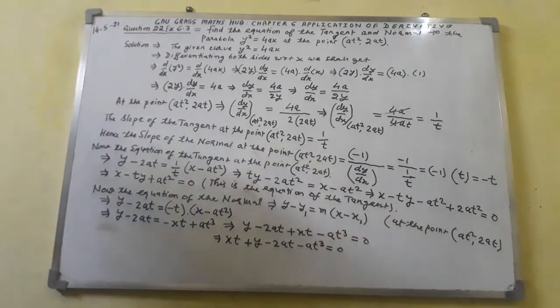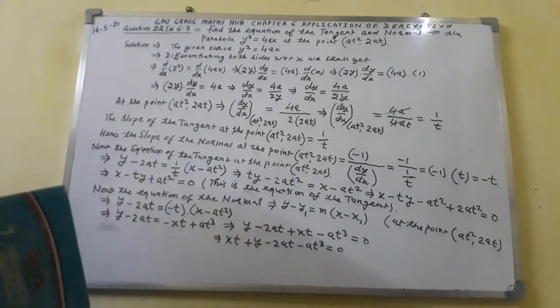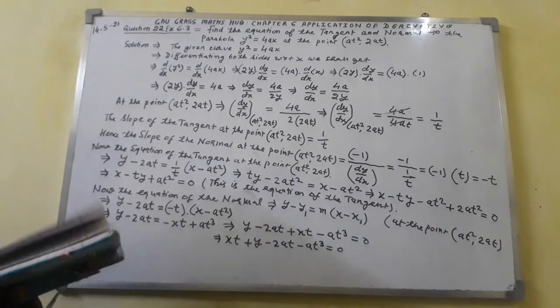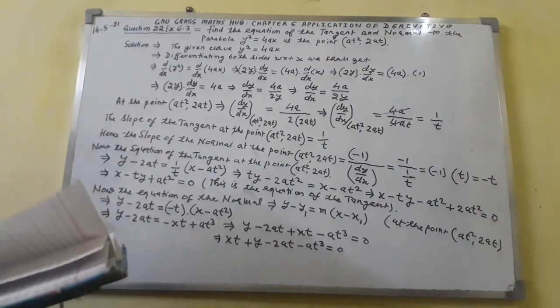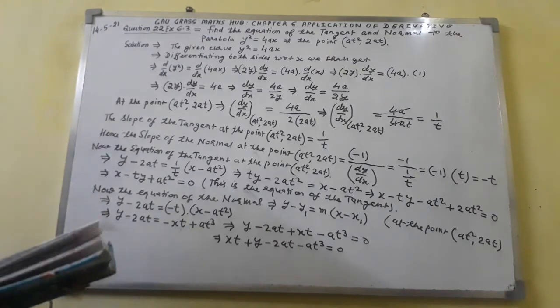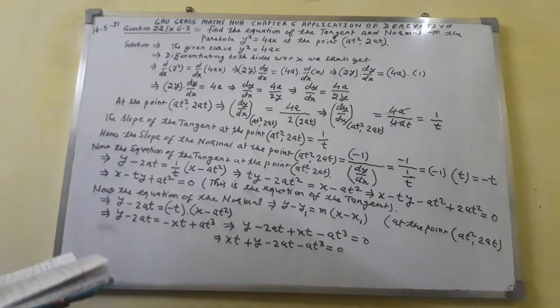Now I shall check the answer with the key point again. Whether the answer we have got for the equation of the normal is correct or not, I shall check with the key point. Here we have got xt plus y minus 2at minus at³ is equal to 0.